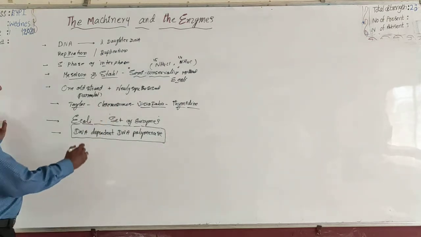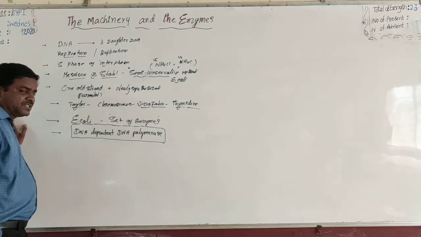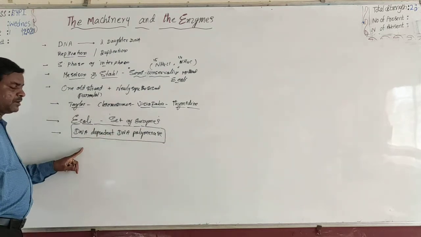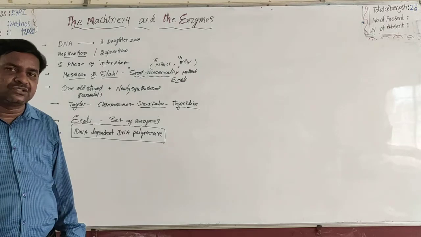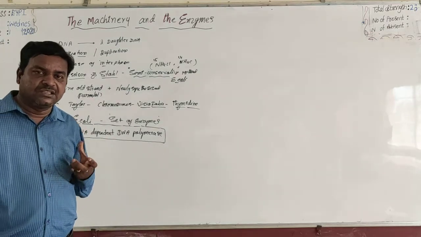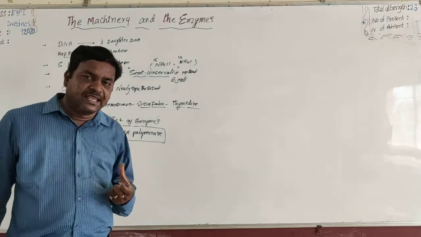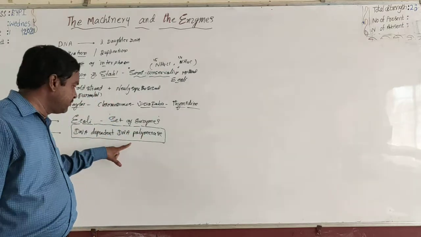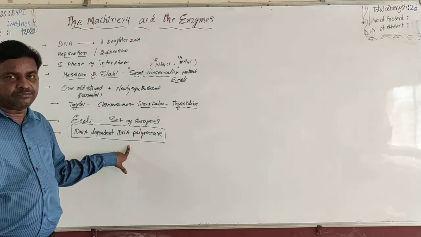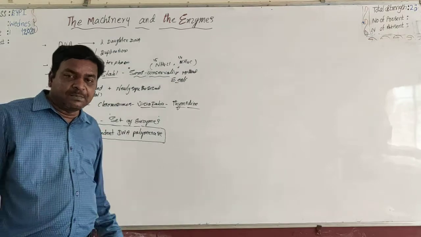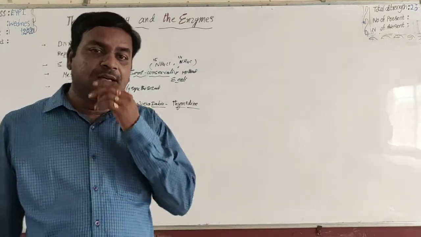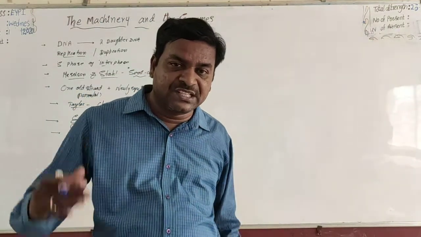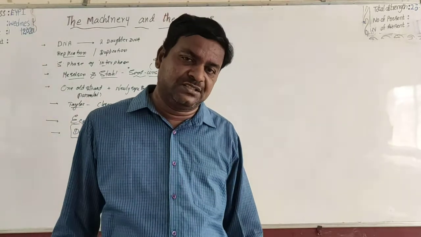Why is this called DNA dependent DNA polymerase? First, the DNA molecule is separated into two strands. The two strands serve as templates in the formation of new DNA molecules, so the replication process is based on the nitrogen base sequence present in the old strands.